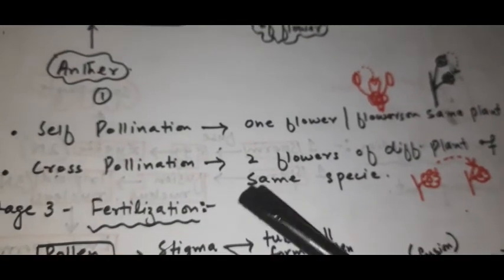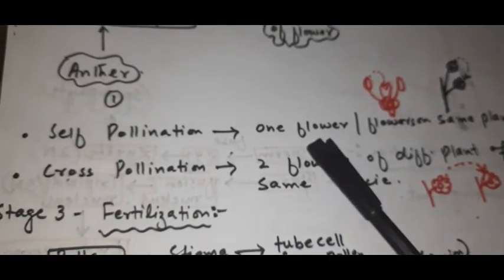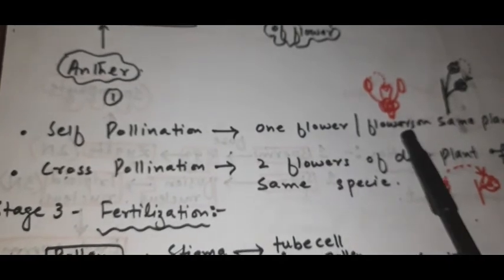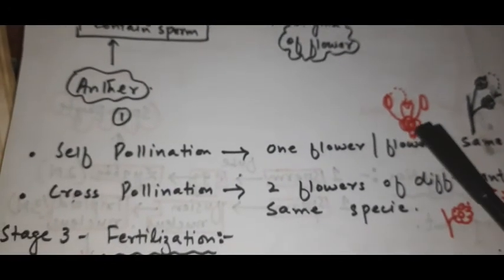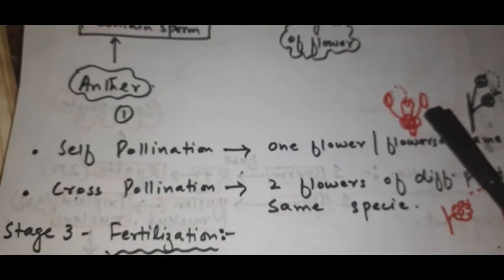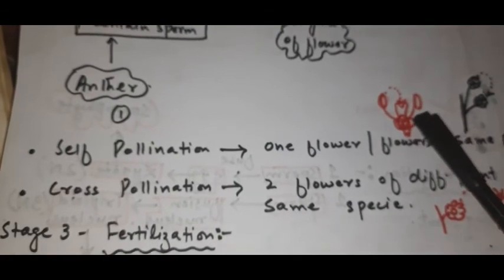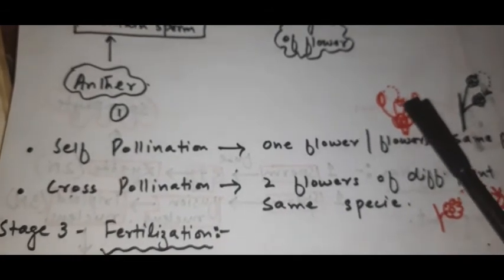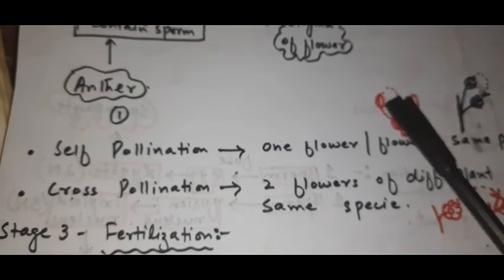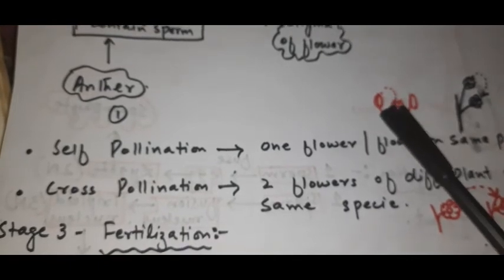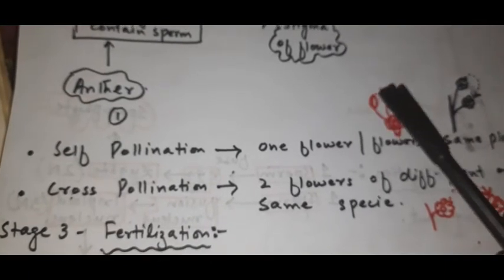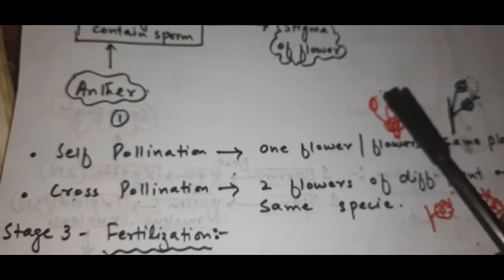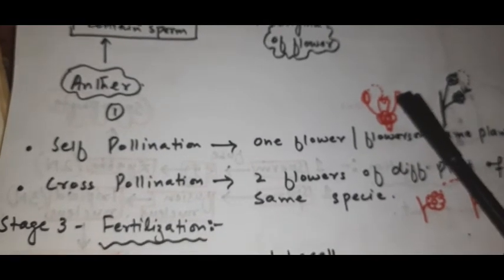Self-pollination is pollination in which there is only one flower involved, or flowers on the same plant. For example, look at this diagram. Here I have tried to show this phenomenon with the help of a rough diagram. Say this is a single flower. Here we have the female reproductive part, stigma, style and ovary, and the male reproductive part, the stamen, with anther and filament, right? The pollen transfers from this anther to the stigma of the same flower. This is known as self-pollination.